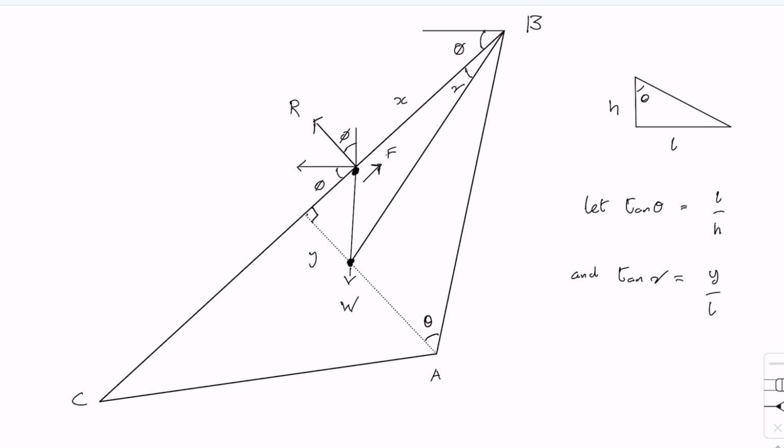And finally, the reason for defining tan theta in terms of these two side lengths L and H is that we're probably going to get a result in terms of tan gamma, and the result we need is in terms of tan theta, so making that definition will allow us to relate tan gamma and tan theta.